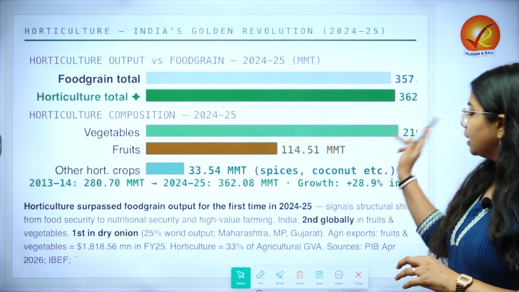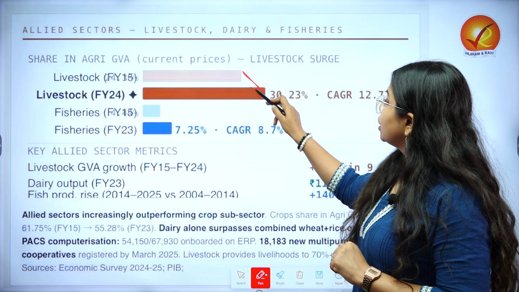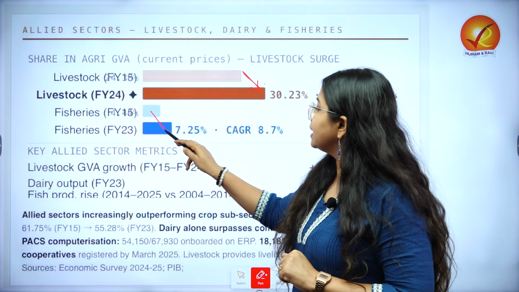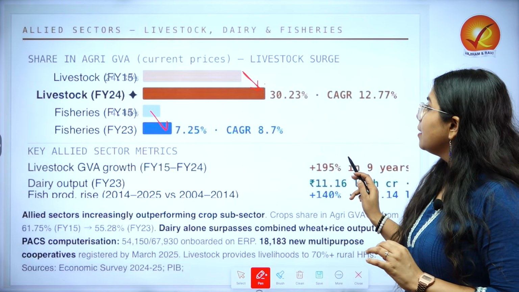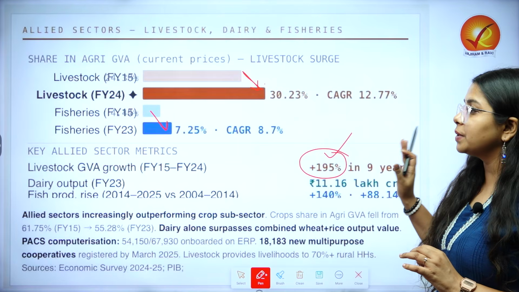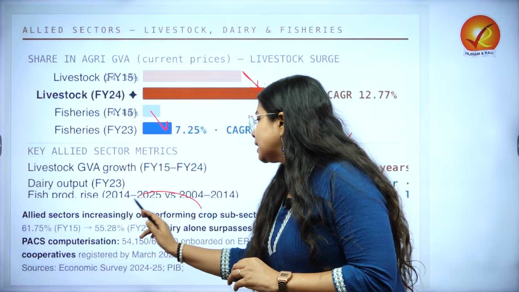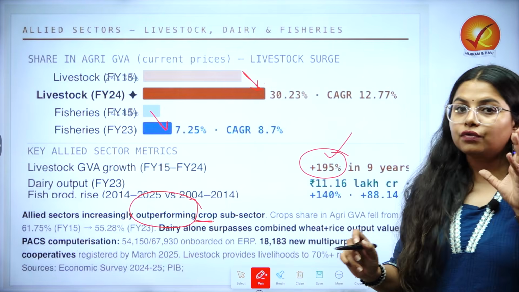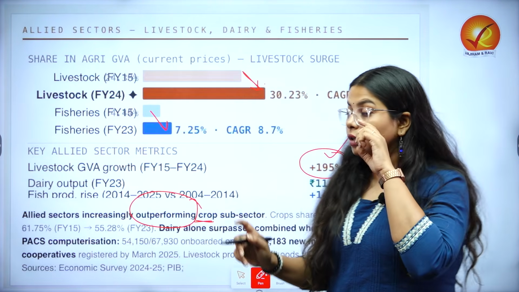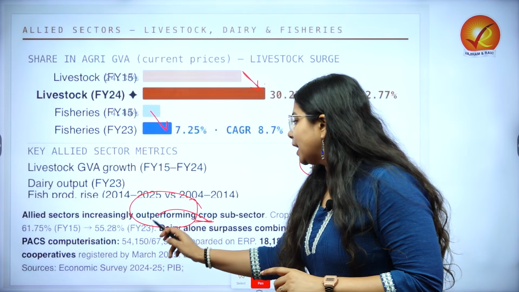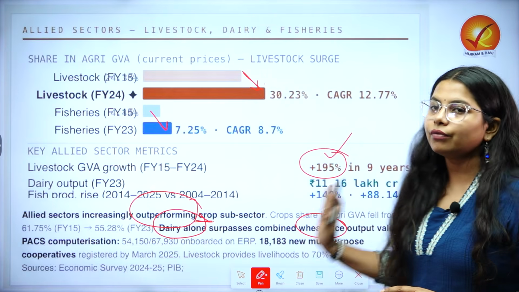And now we will be moving to the last part here, where we will be talking about the allied sector. If we are looking at the livestock, we see a huge increase here, but a limited increase when we are talking about fisheries. Livestock gross value addition growth has been plus 195% in almost a decade, that is 9 years. Allied sectors are increasingly outperforming the crop sector. This is very important for us, because when we are talking about increasing farmer income, we have to focus on this particular sector as well. So as of now, dairy alone is surpassing the wheat plus rice output value.